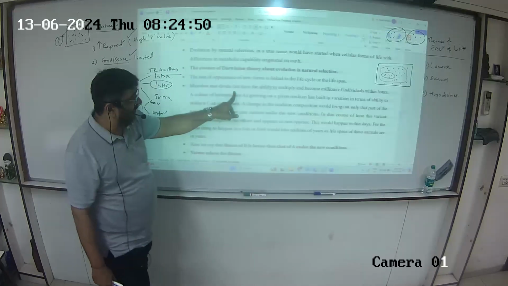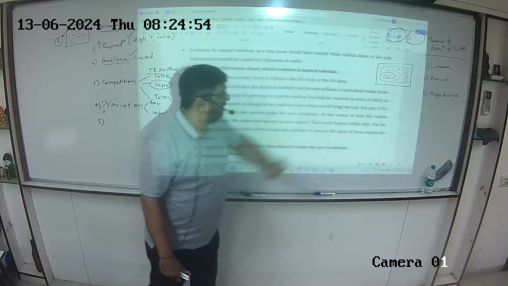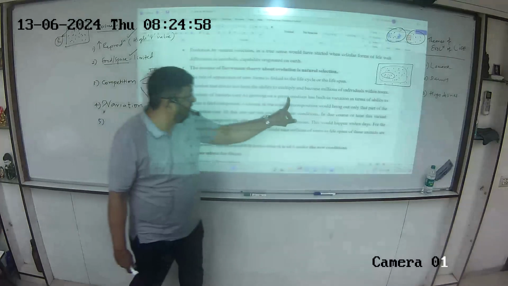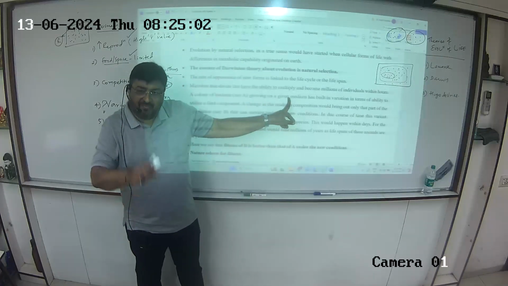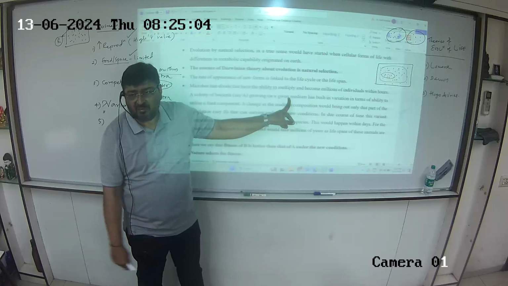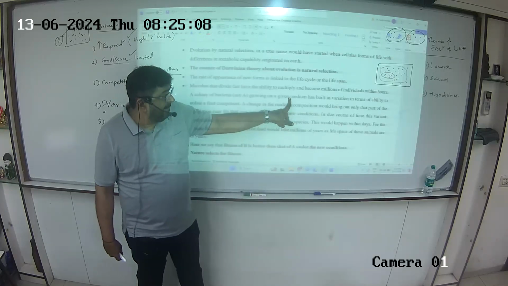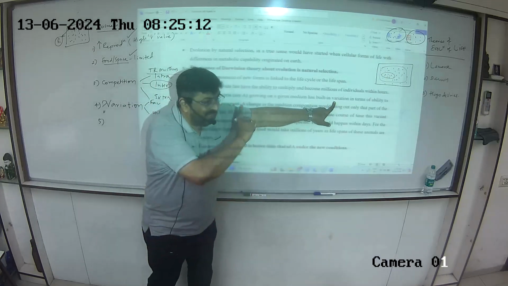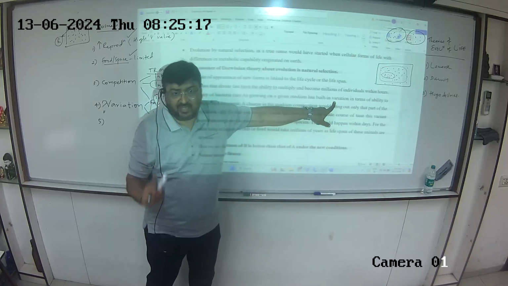Microbes that divide fast have the ability to multiply and become millions within hours. A colony of bacteria growing on a given medium, please write here nutrient medium. I know you all know, but still, write it: nutrient medium. Has built-in variation. The same first statement: every population has built-in variation in characteristics.